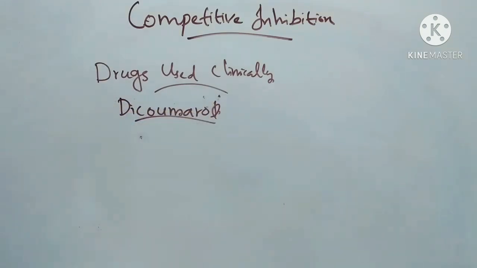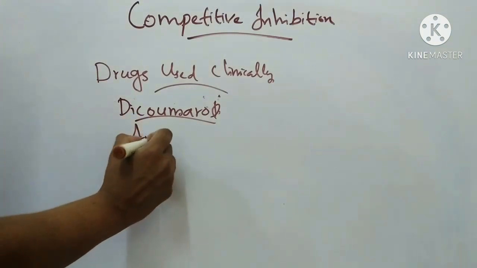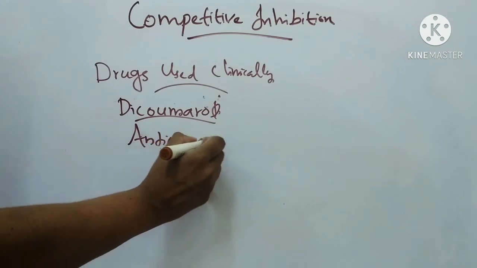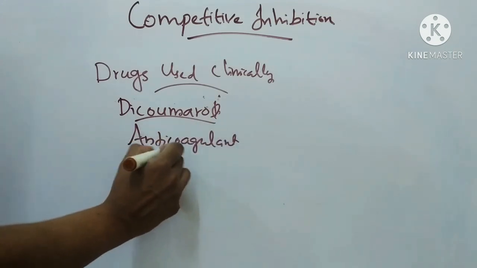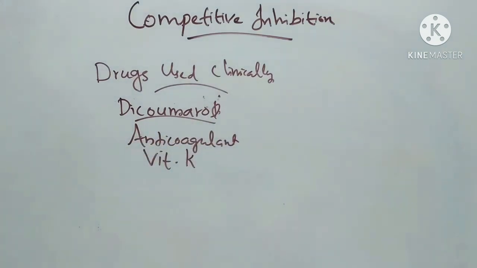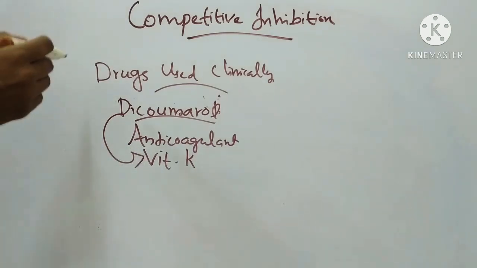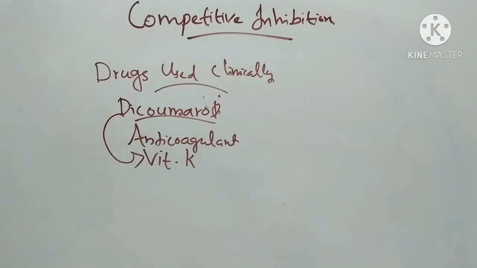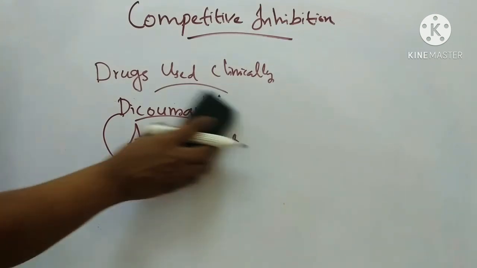Next one is dicumarol. This is used as an anticoagulant. It structurally resembles vitamin K, and it can act as an anticoagulant by competitively inhibiting vitamin K. That is about dicumarol.